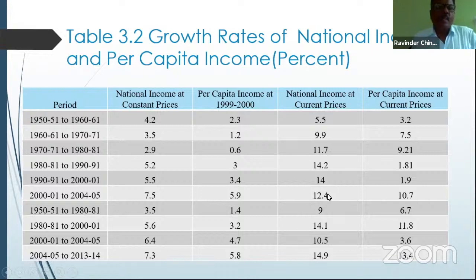At the same time, between 2001 and 2005, over a period of five years, the rate of growth per annum was 12.4. The per capita income was 10.7. It is a recovery stage, almost all of it. Then a small change took place, and a crisis situation again took place. This is the highest rate of growth achieved in our economy, 14%, 12.4%, 14.4%. So it is almost a record growth rate for our economy.